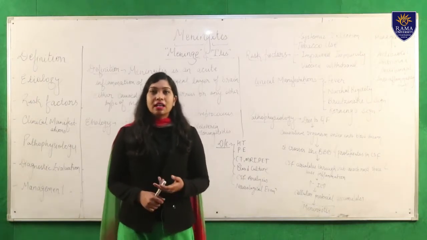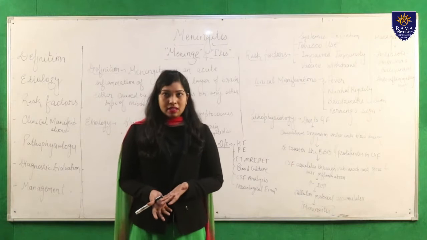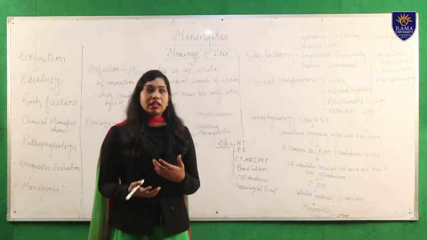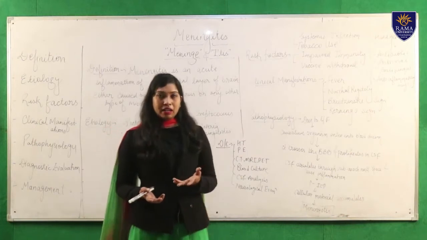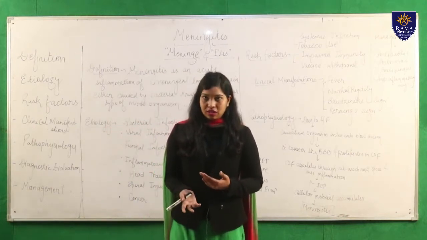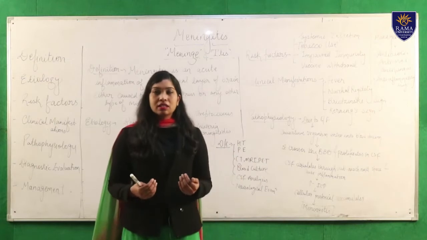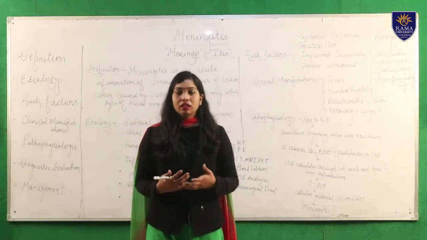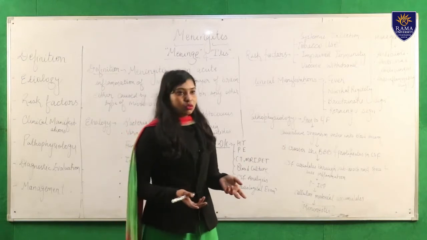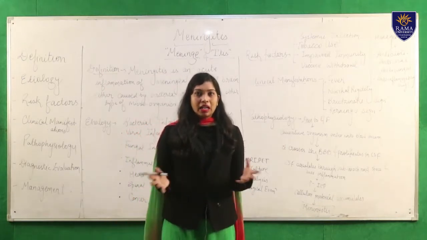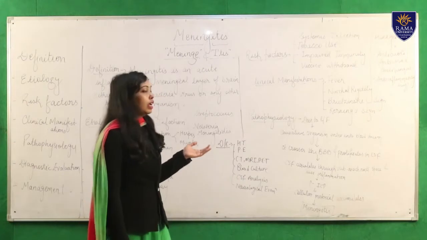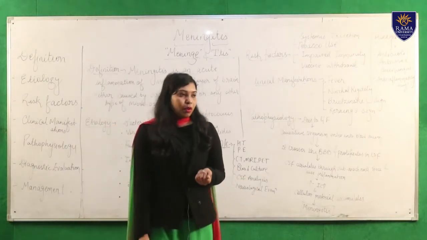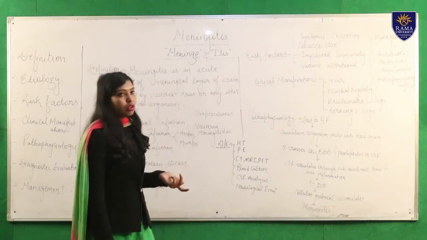If any person is immunocompromised, meaning he has less immunity, he is not able to fight external infections or any organisms present in the blood. So he will be surrounded by many types of infections. So impaired immunity or being immunocompromised can lead to meningitis also.